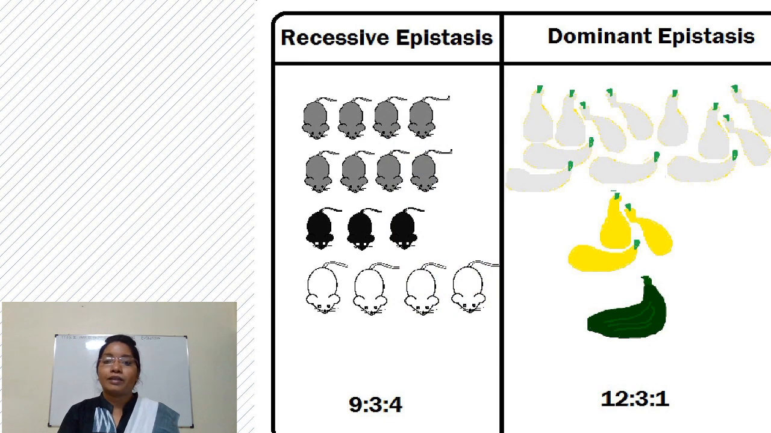If we compare both kinds of epistasis, the dominant epistasis is present in summer squash, in which 12 are white, 3 are yellow and 1 is green. And the recessive epistasis is present in coat color in mice, in which 9 are agouti, 3 are black and 4 are albino.